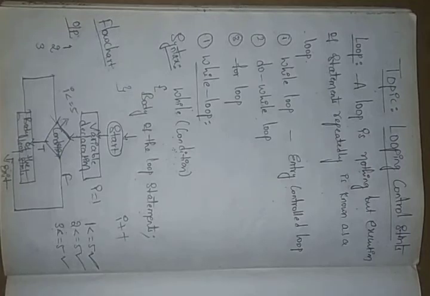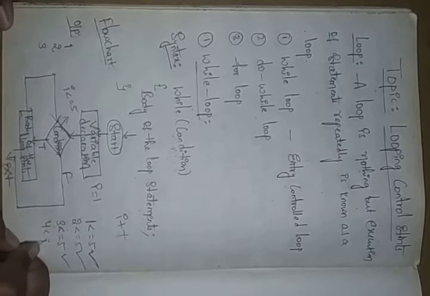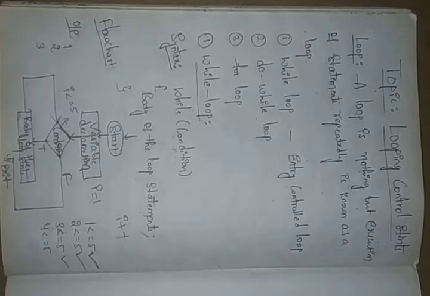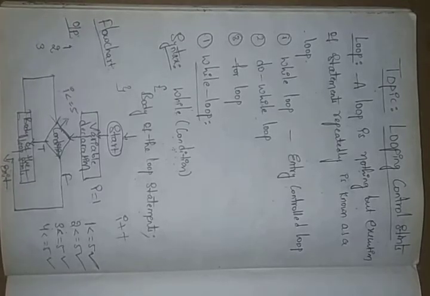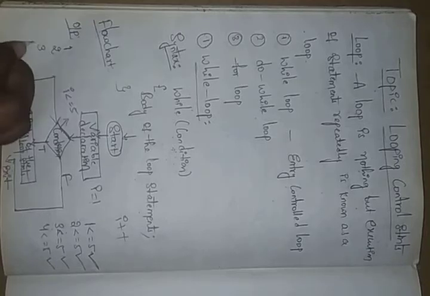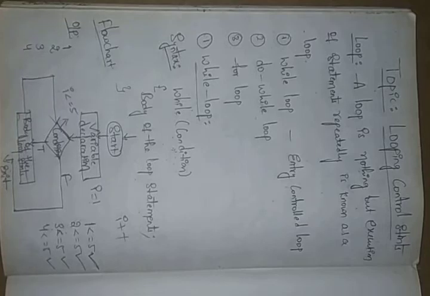Again it is going back to our condition. Again here our I will be incremented, like here we have the 4. 4 less than or equal to 5. Is this correct? Yes. Comparing to the 4, here 5 is the highest. This is true. Then the output will be displayed, like your 4.